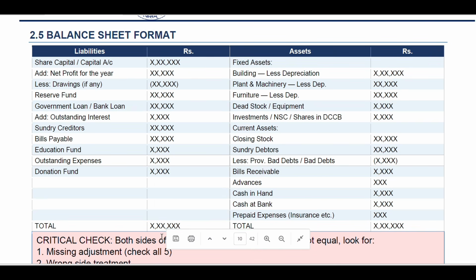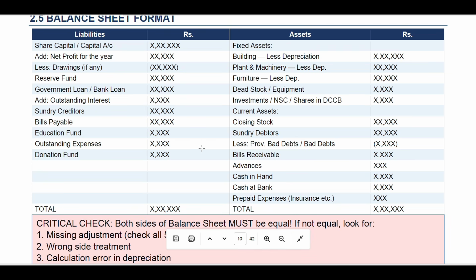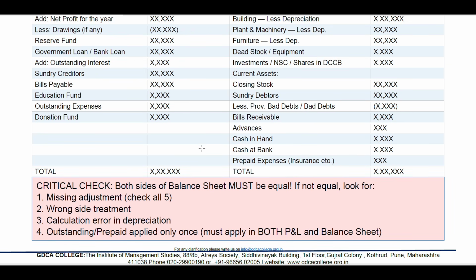So in the balance sheet, this amount should get matched with the assets. Liabilities should get matched with the assets. Okay, so this is how balance sheets work.